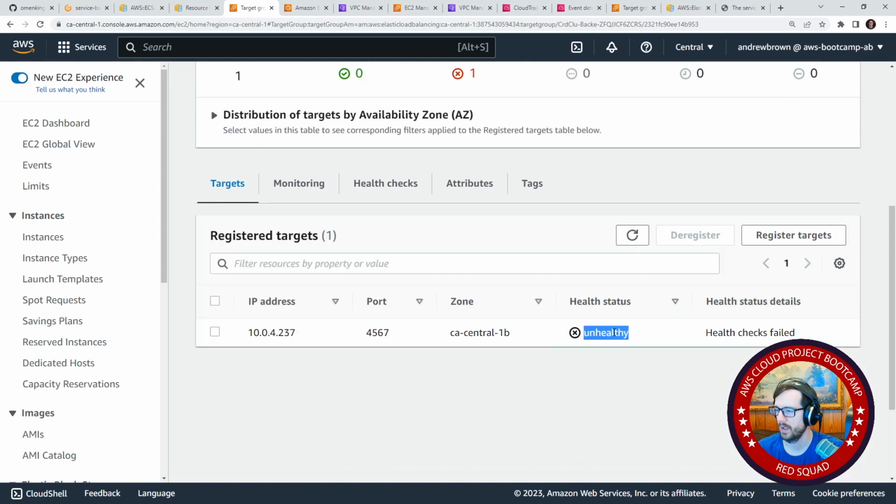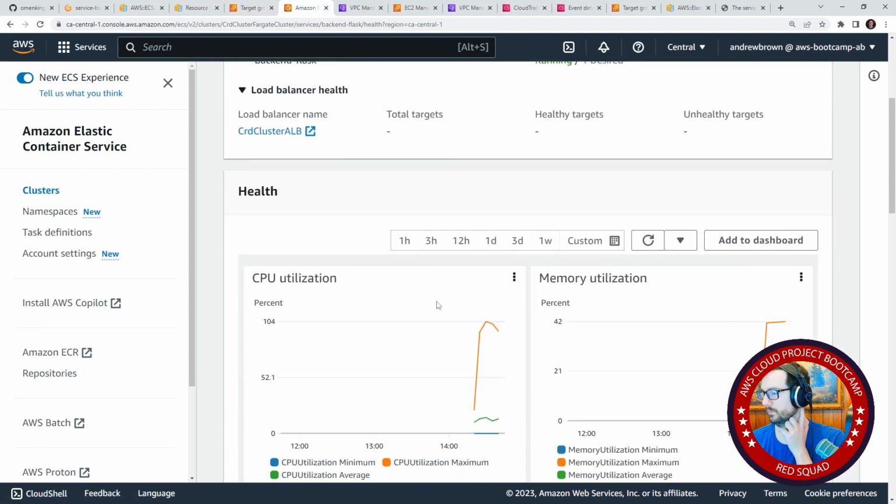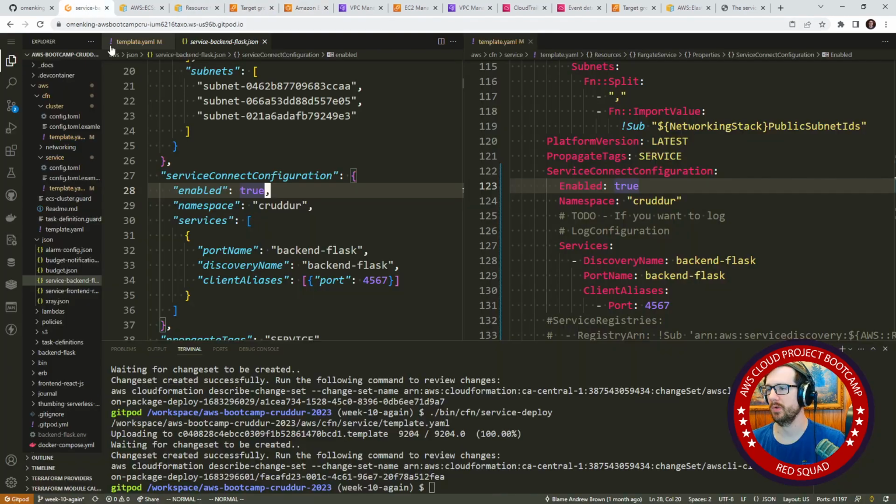Health check failed, unhealthy. Port 4567. Unless the ports are messed up for some reason. Let's take a look and stare at our CloudFormation template.